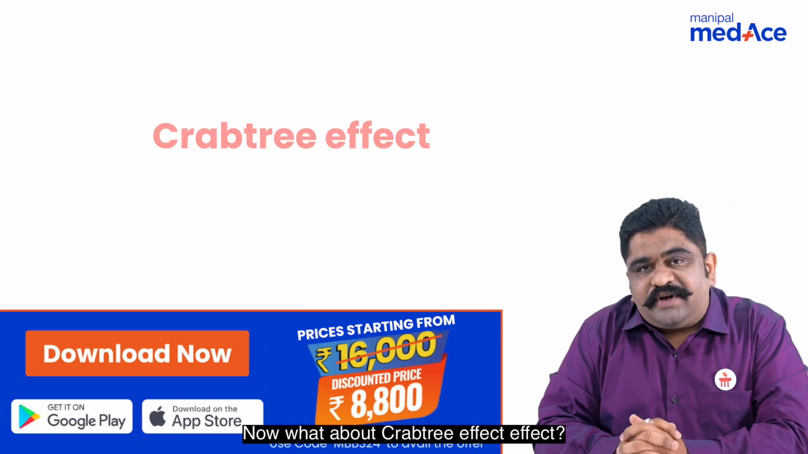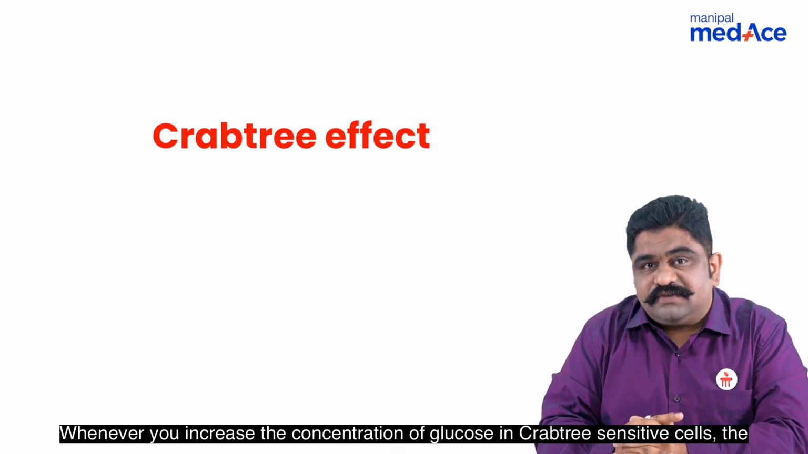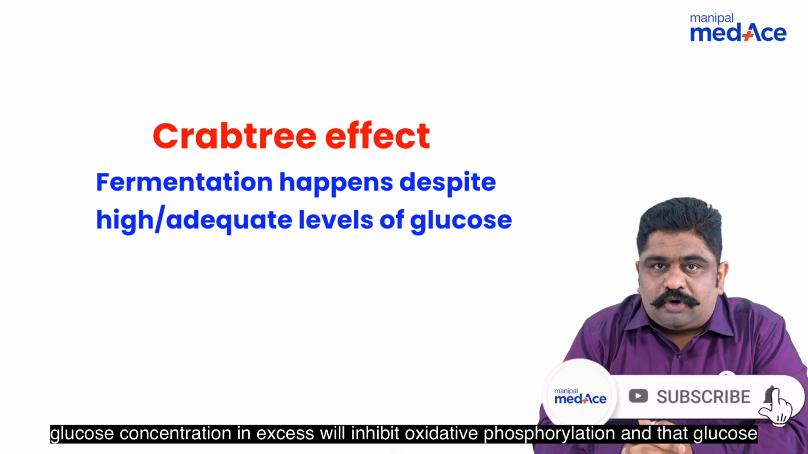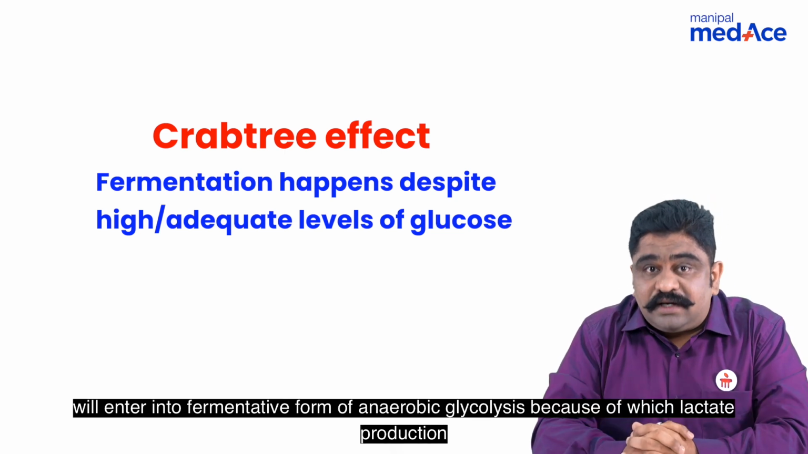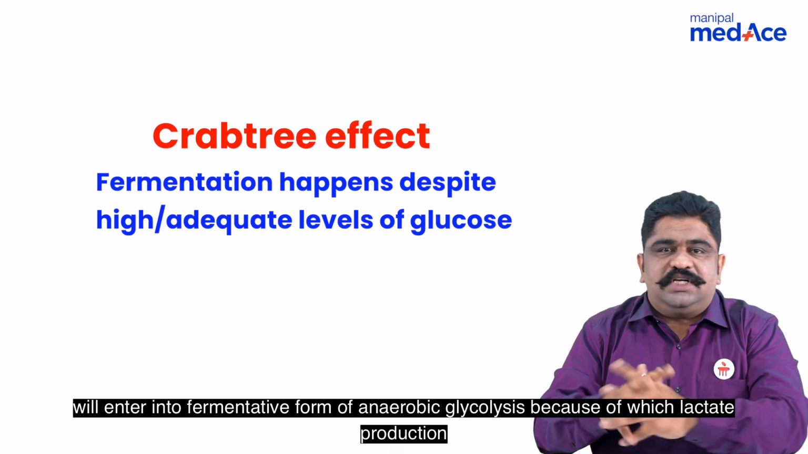Now, what about Crabtree effect? Whenever you increase the concentration of glucose in Crabtree sensitive cells, the glucose concentration in excess will inhibit oxidative phosphorylation, and that glucose will enter into fermentative form of anaerobic glycolysis, because of which lactate production increases.